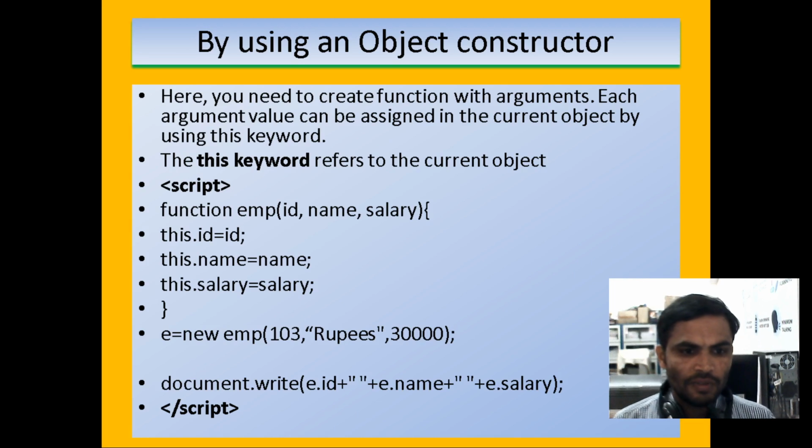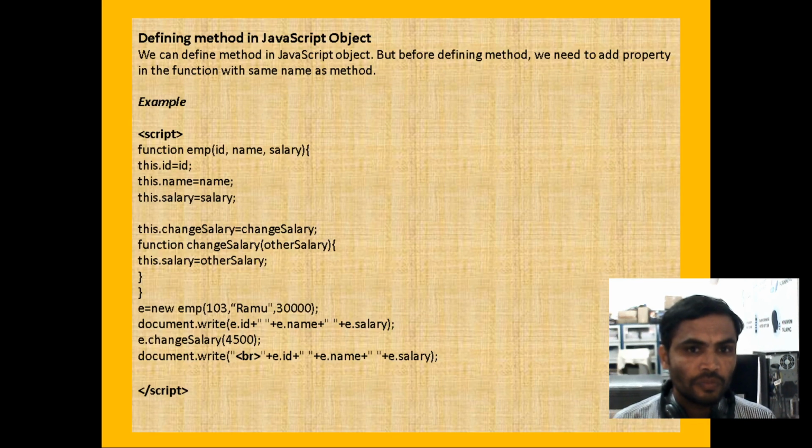Next we are going for methods in JavaScript, defining the methods under JavaScript. We can define the methods in a JavaScript object, but before defining the method, we need to add the properties in the function.